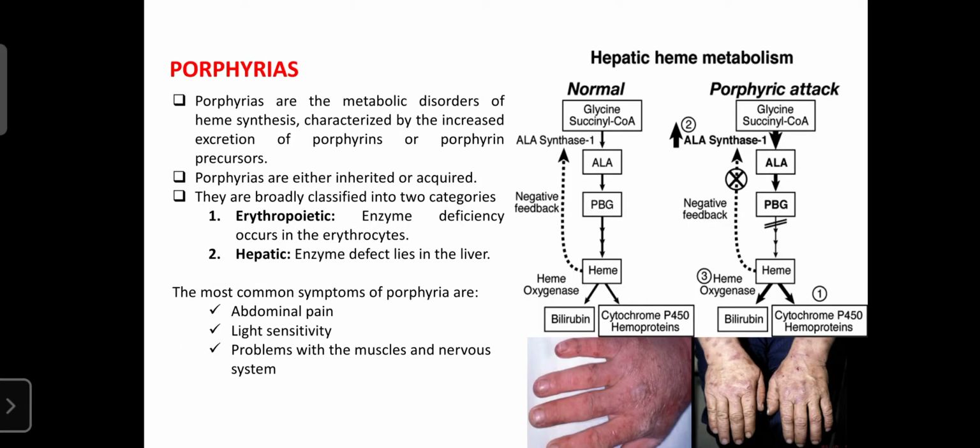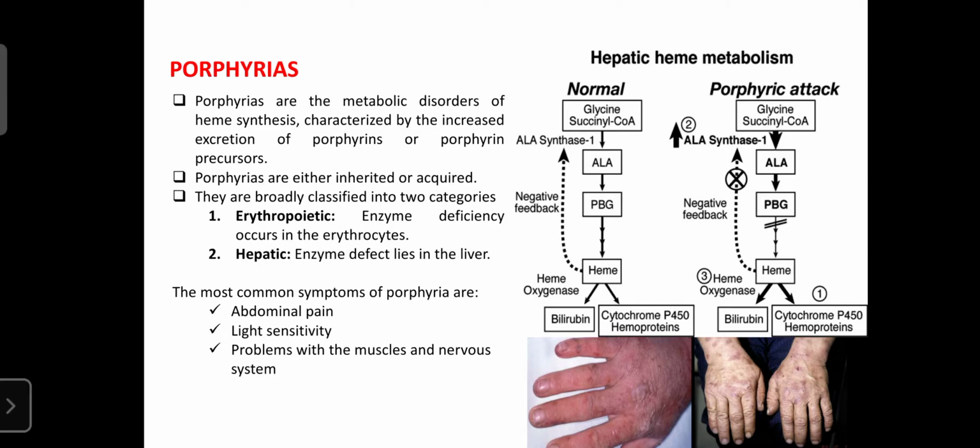Now today we will discuss the porphyrias. The porphyrias are a metabolic disorder related to a problem in heme synthesis. In the porphyrias, the porphyrins and the porphyrin precursors are found in the urine. Their level increases because heme is always reprocessed.